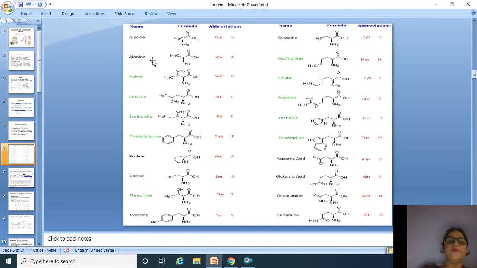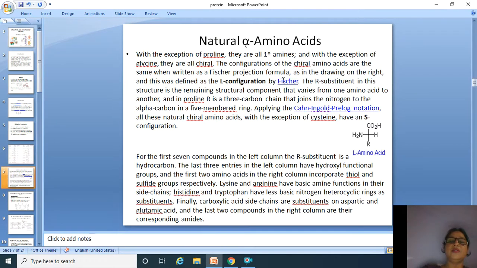Then alanine, then valine, leucine, isoleucine, phenylalanine, proline, serine, threonine, tyrosine, then methionine, lysine, arginine, histidine, tryptophan, aspartic acid, glutamic acid, asparagine, and glutamine. These are the 20 different alpha amino acids which are found naturally. So, these are called natural alpha amino acids.